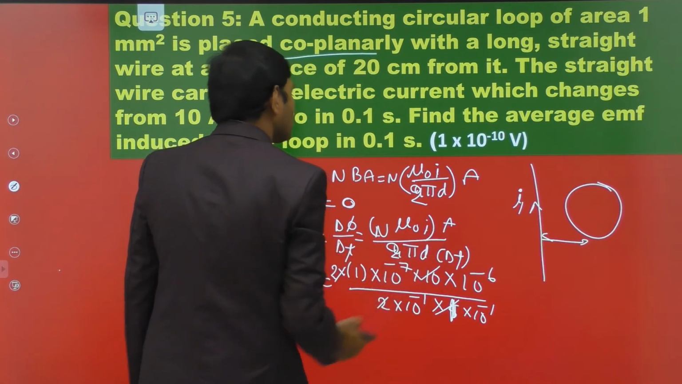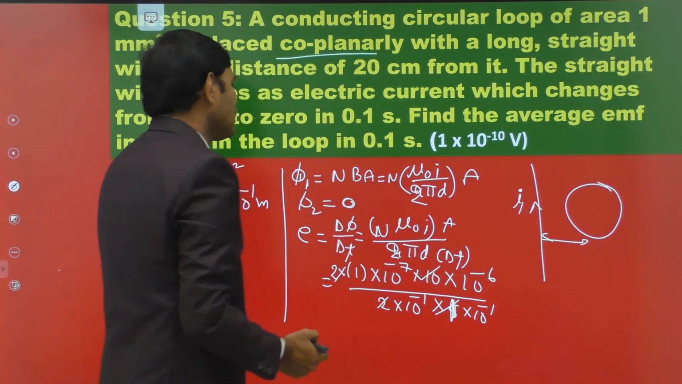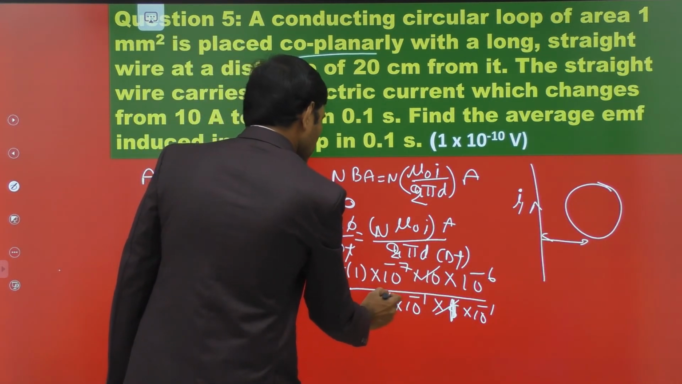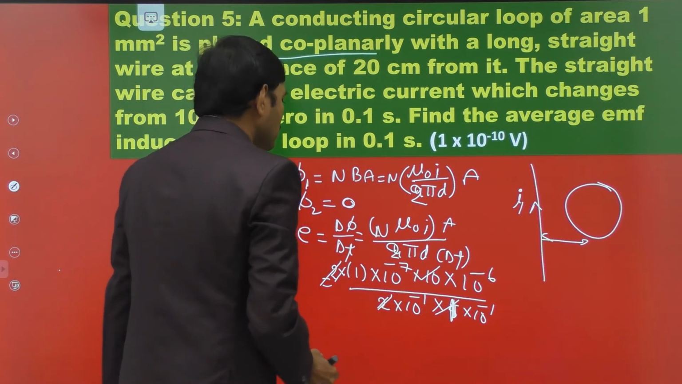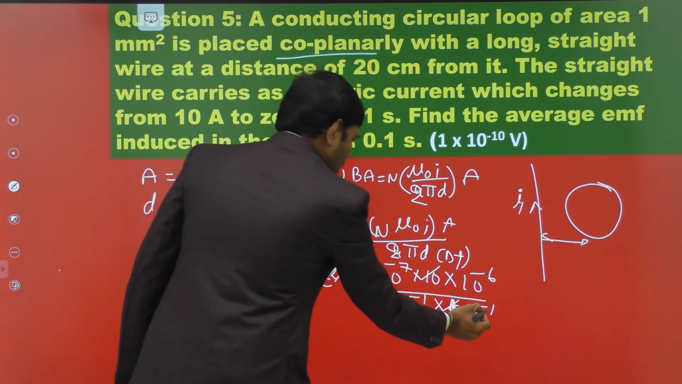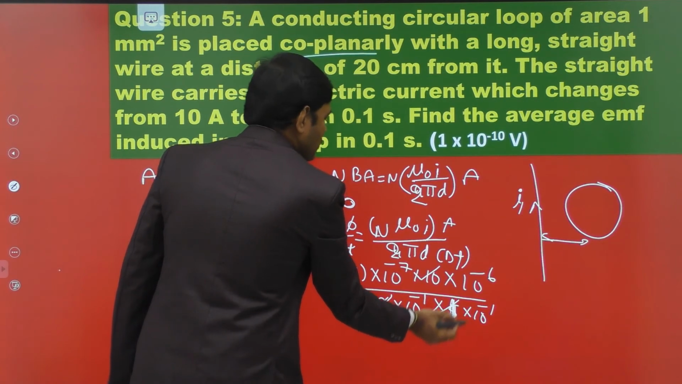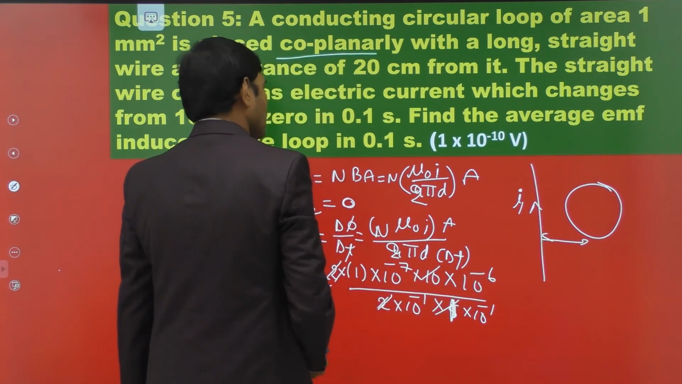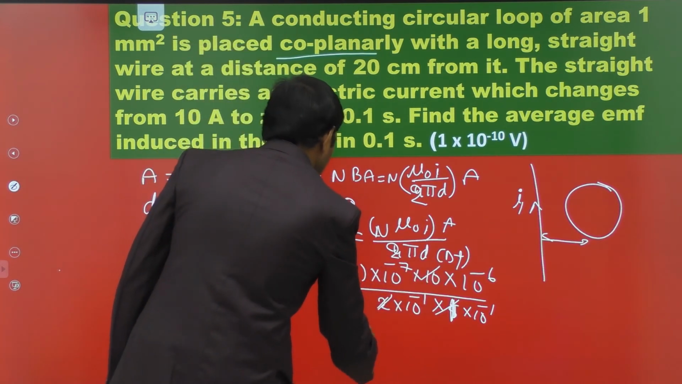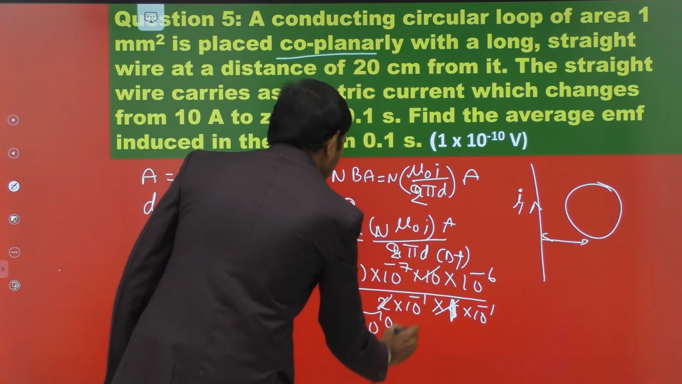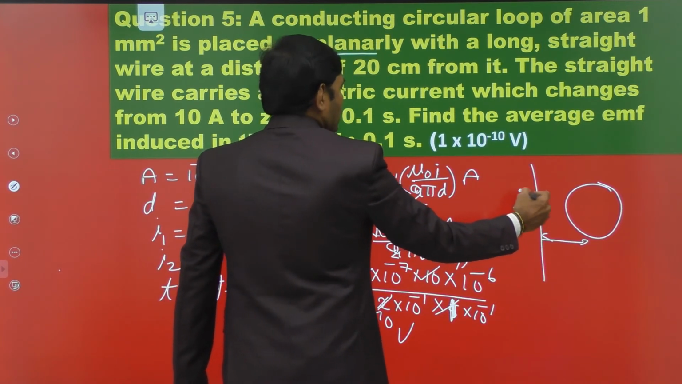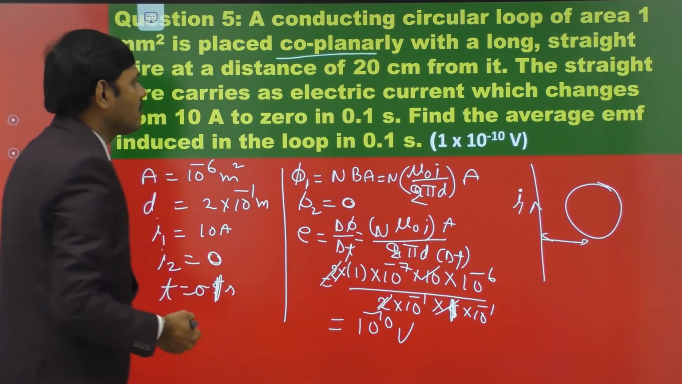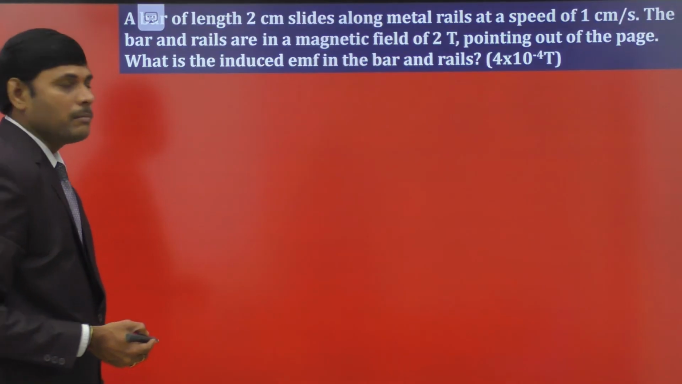Current passing through it is 10 amperes, and area is 10 power minus 6. Now 2 gets cancelled in numerator and denominator. Therefore 10 power minus 1, 10 power minus 1 minus 2, bring this value to numerator, 10 power 3. 10 power 3 into 10 power minus 6 means 10 power minus 3. Minus 3 into minus 7 means 10 power minus 10 volts. Here, due to the long straight wire, the magnetic field present is mu naught I by 2 pi d. From that we get that value. So let us move on to the next problem.